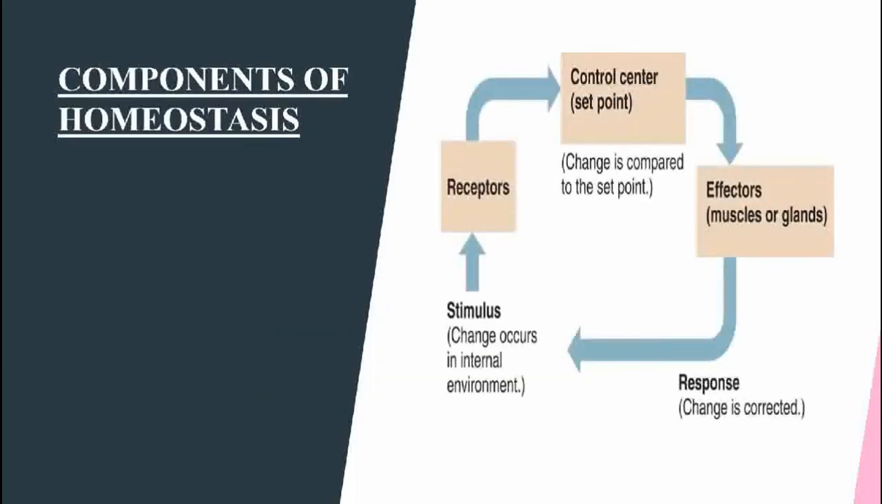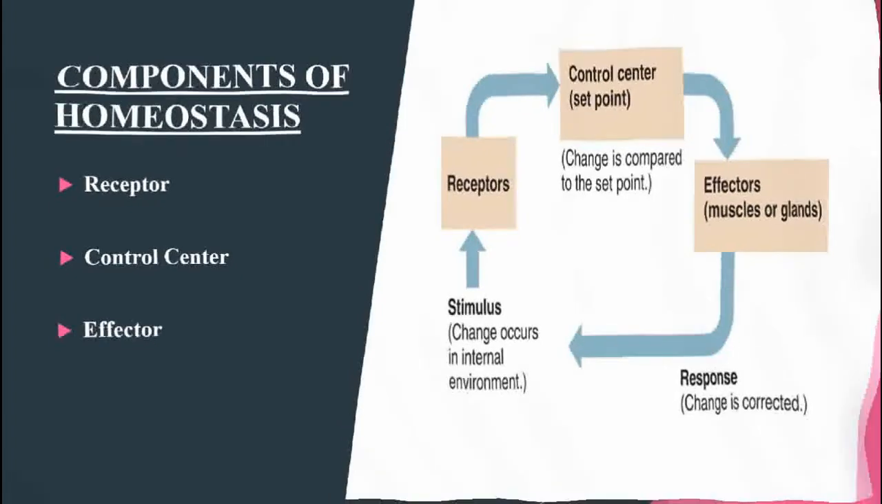Like every system has its components, the body's homeostatic system is also composed of three components. These are the receptors, control center, and effectors. Each homeostatic mechanism has its own set of structures that function as receptor, control center, and effector for that particular mechanism. Now, let's have a detailed look at these homeostatic components one by one.